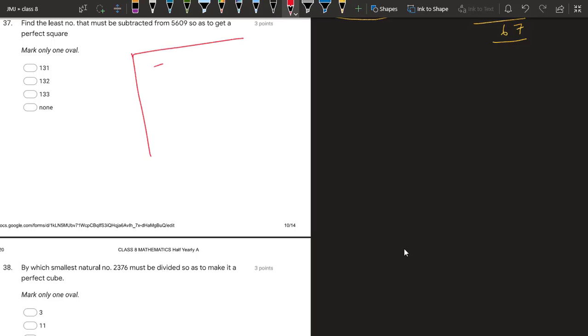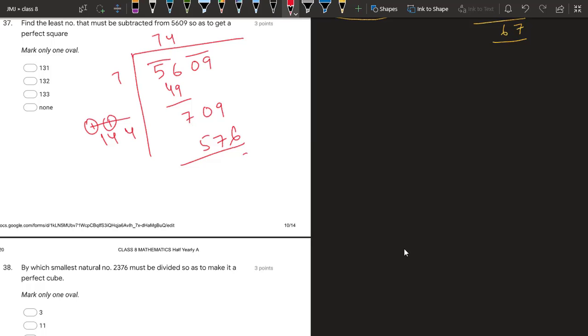From 5609, so 5609, 7 7 the 49 will go, 709. Twice of 7 is 14. Now which number should we take? 4. So 4 4 is 16, 16 plus 1 is 17, 5. What is remaining? 9 minus 6 is 3. 9 minus 7 is 2.